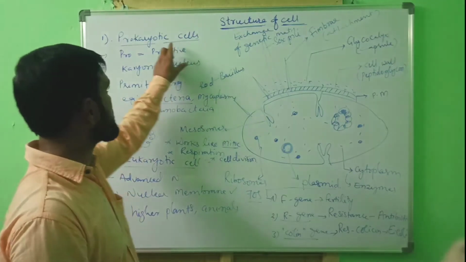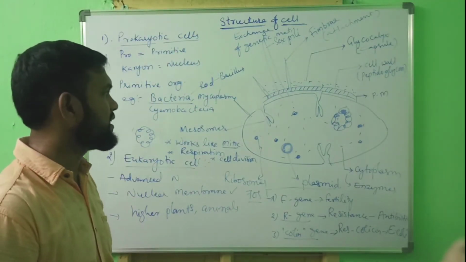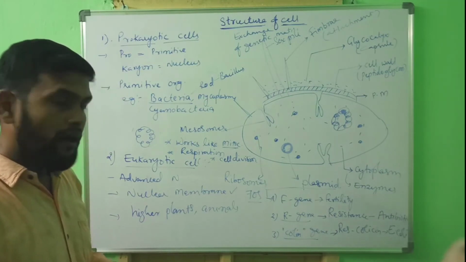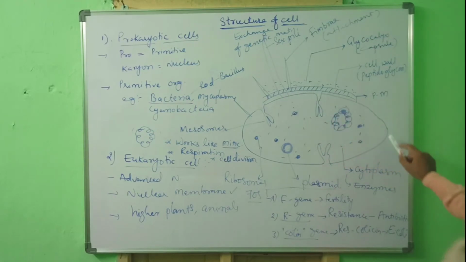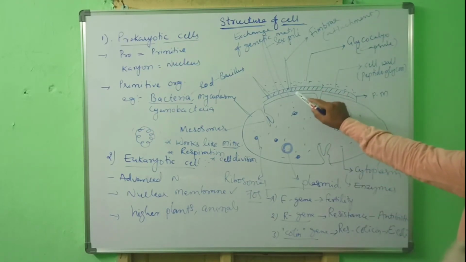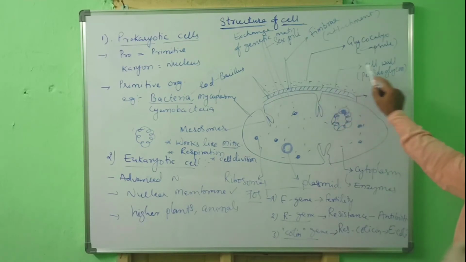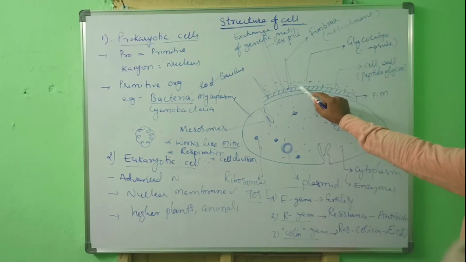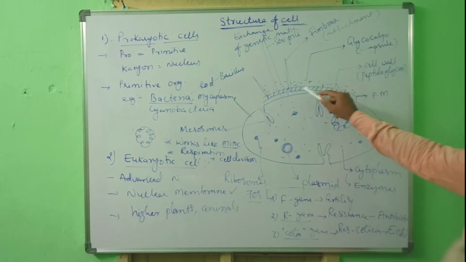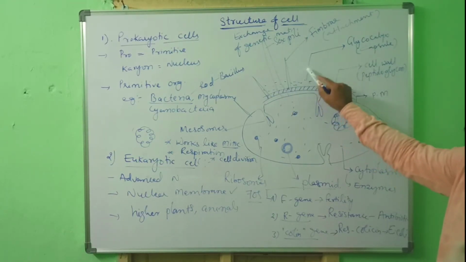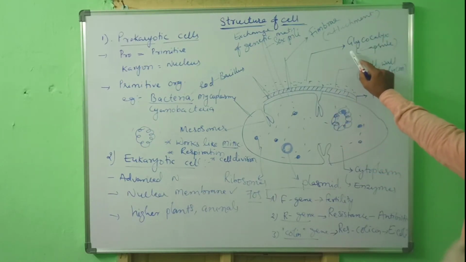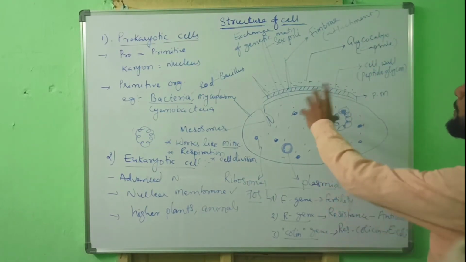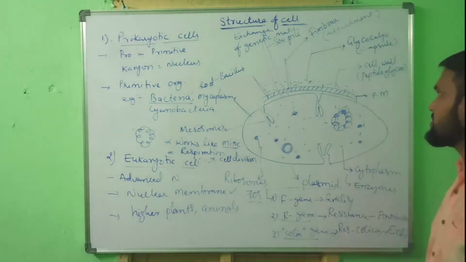This all is about structure of prokaryotic cell, that is bacterial cell. I want to explain once again. The bacterial cell has a plasma membrane. Outer to the plasma membrane, cell wall is present. This cell wall is made up of peptidoglycan. In some bacteria, outer to the cell wall, a gelatinous layer is present. This gelatinous layer is known as glycocalyx, otherwise called capsule. The main function of capsule is to protect the bacterial cell from drying or desiccation.